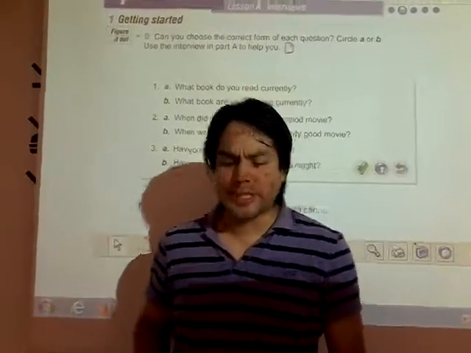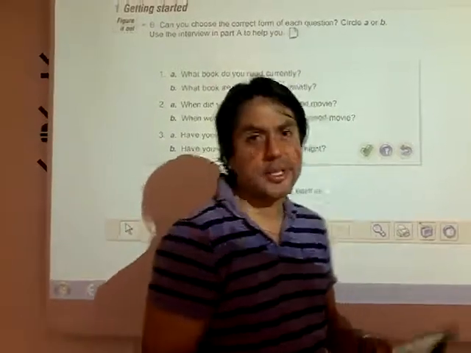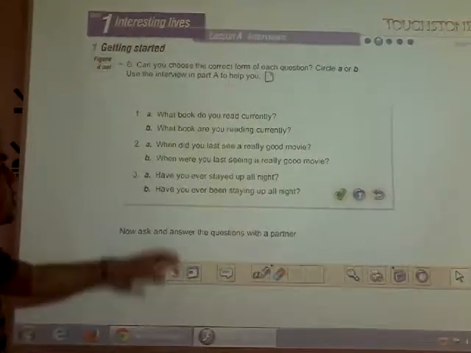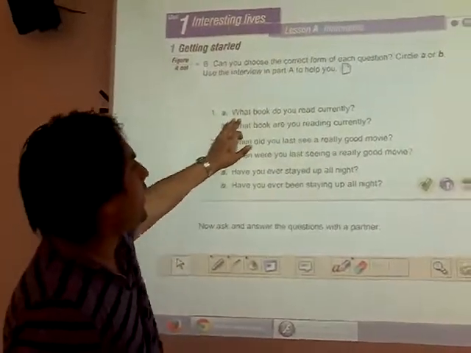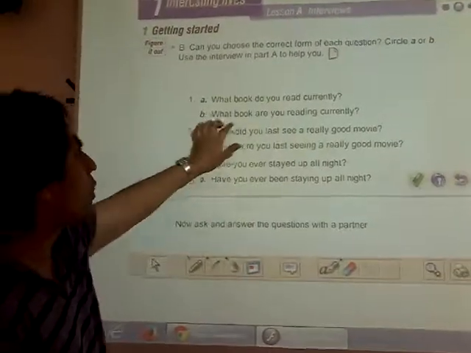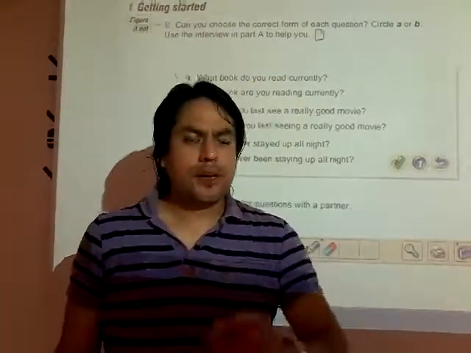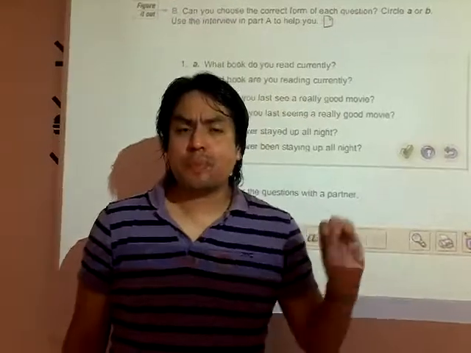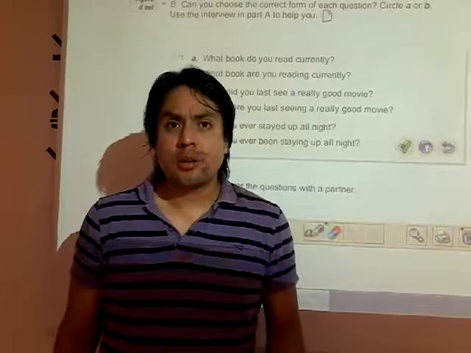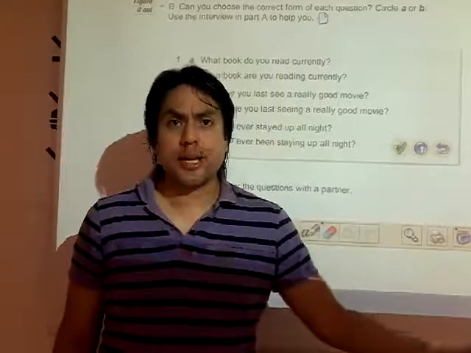Okay, now we're gonna see the activities on page 2, the getting started part. So let's see activity B. It says, can you choose the correct form of each question? So let's see. For number 1, A, what book do you read currently? Is that correct, or should it be, what book are you reading currently? So the question here is, if it's a permanent situation, it should be simple tense. If it's an ongoing activity or temporary situation, it's continuous tense.